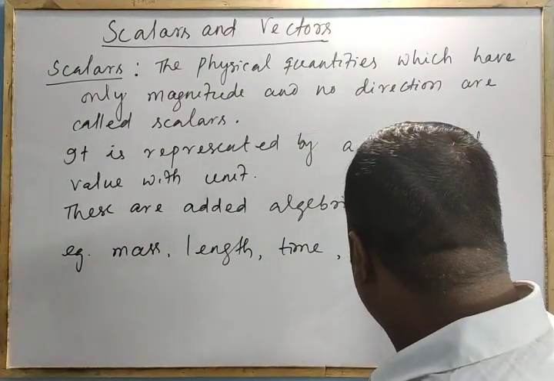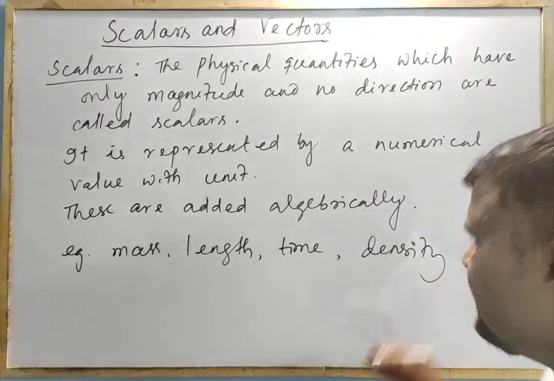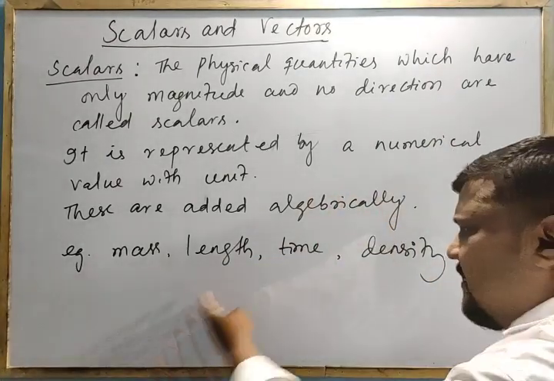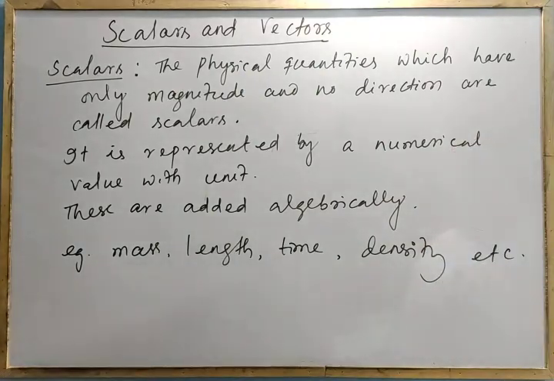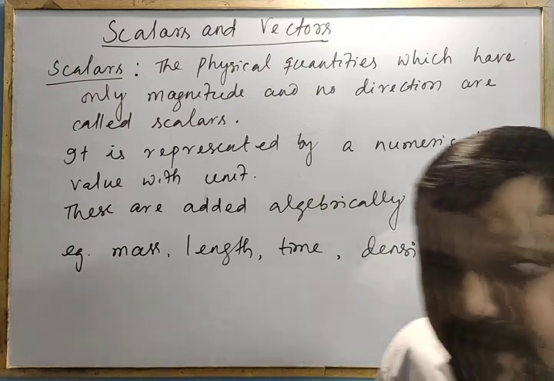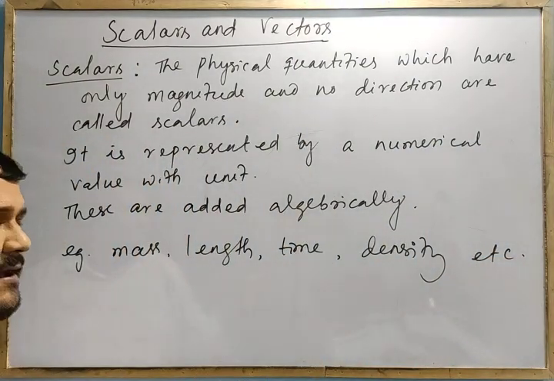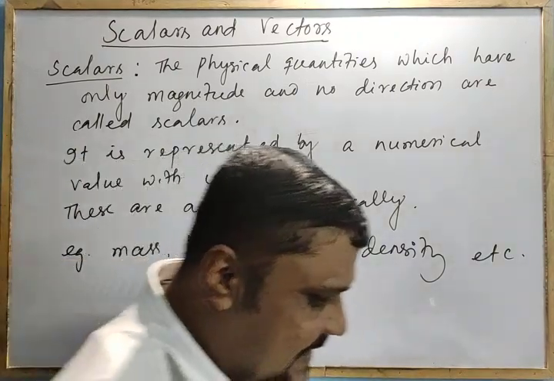Density, clear? These are etc. We will come across so many more. For the time being I am writing 4. You can write more than that also. Okay. And electric current, you can also write here.